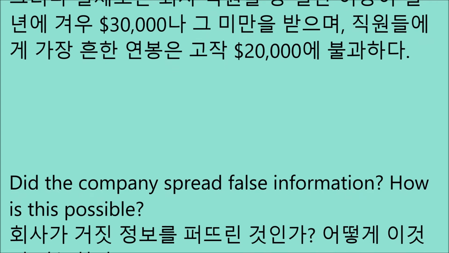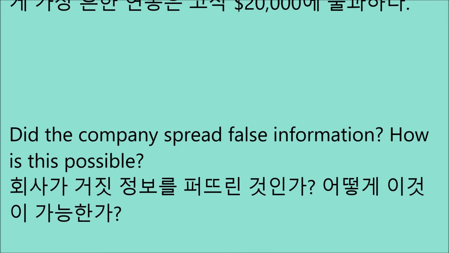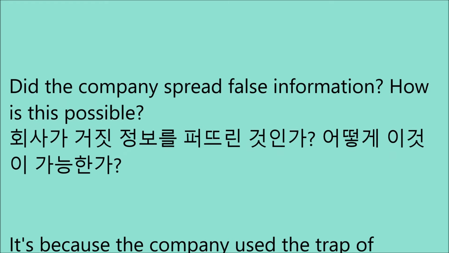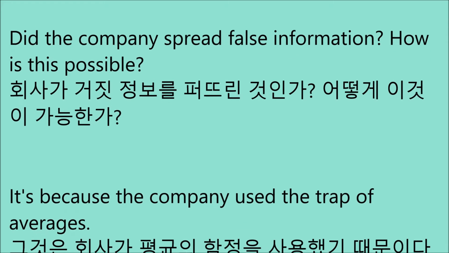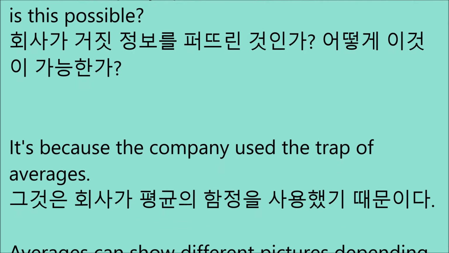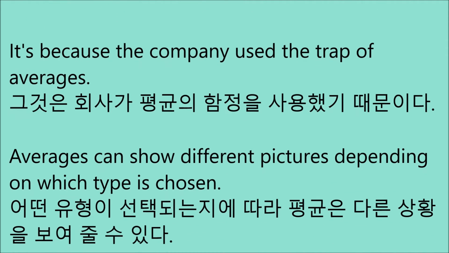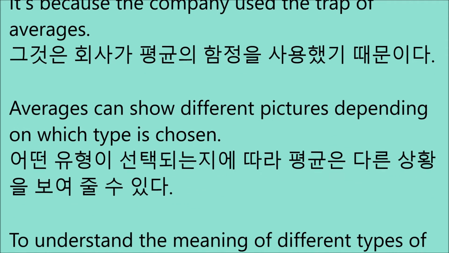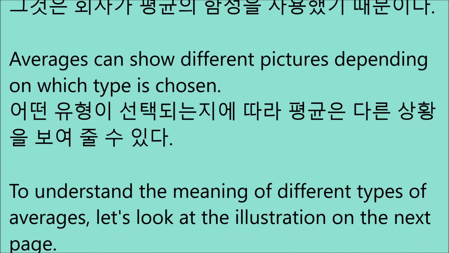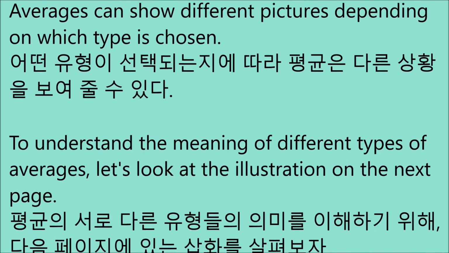Did the company spread false information? How is this possible? It's because the company used the trap of averages. Averages can show different pictures depending on which type is chosen. To understand the meaning of different types of averages, let's look at the illustration on the next page.